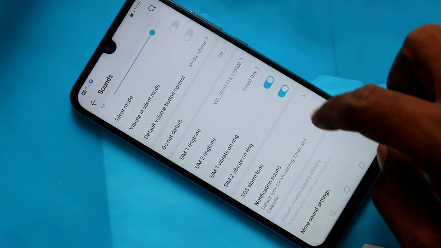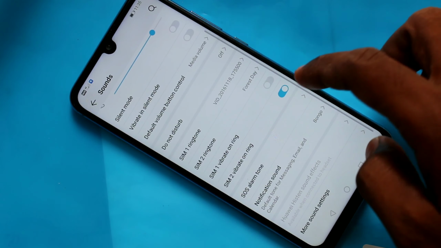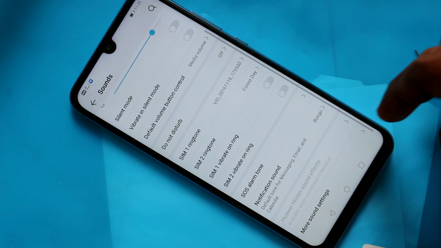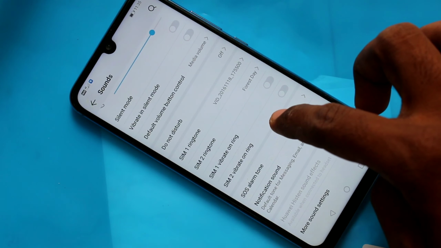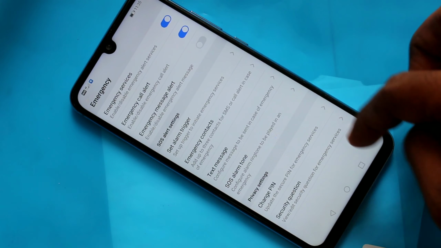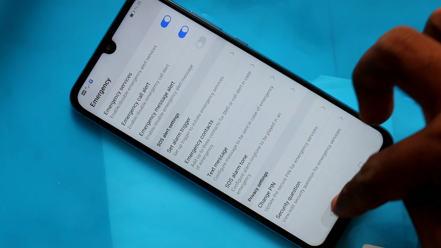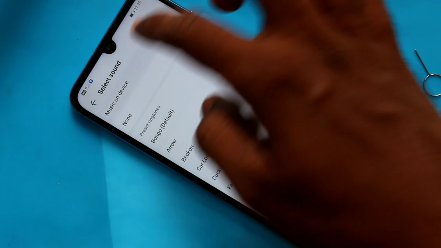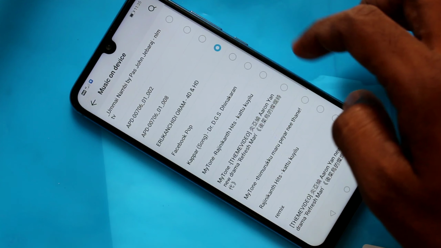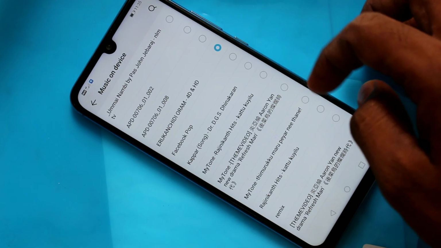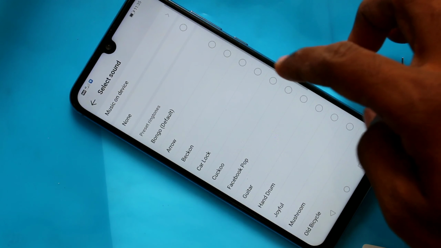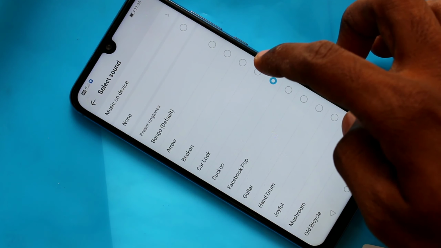In a similar way, you can set a tone for message and see it here. This is also similar to what I have done for ringtone.